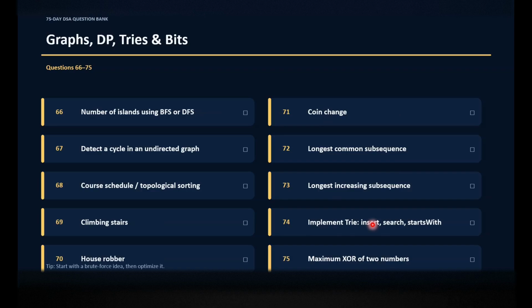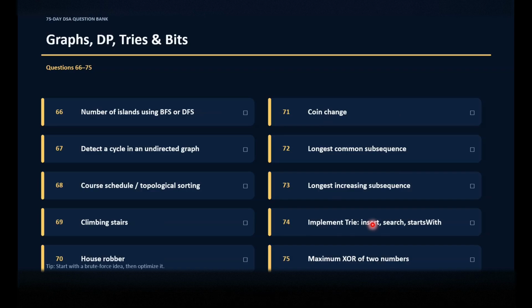Next to come is graph, DP, tries and bits. Graph and DP, we can combine DP, recursion and trees. Graph holds all the concepts, and graph is a mix of those concepts which we learned in trees, recursion and backtracking. We'll be utilizing them in graph traversals.